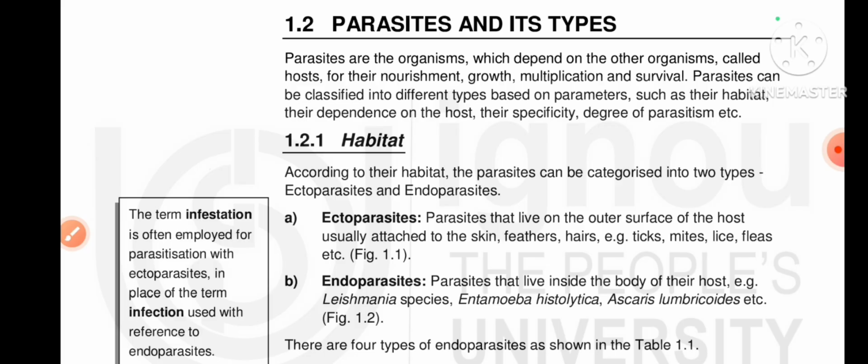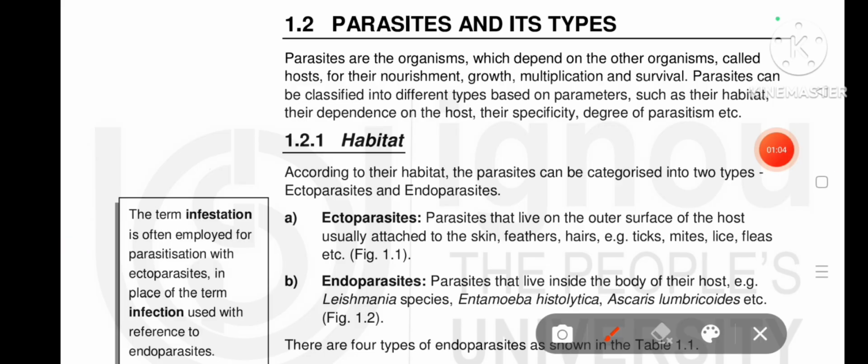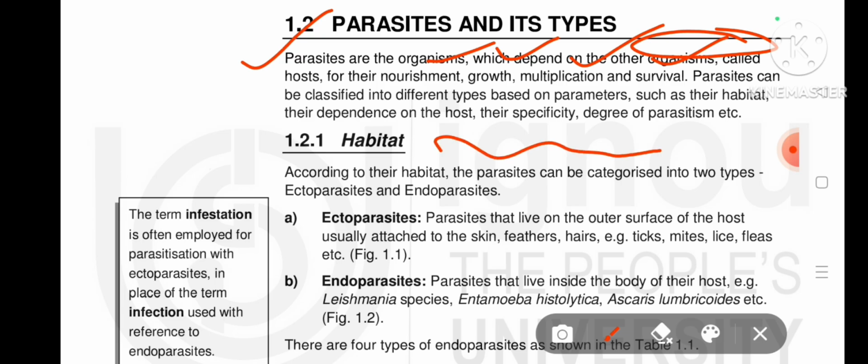Okay, so this is parasitology. The definition of a parasite is an organism which depends on another organism for its nourishment, growth, multiplication, and survival. Parasites can be classified into different types based on parameters such as their habitat, their dependence, and the host specificity. Parasites are divided into